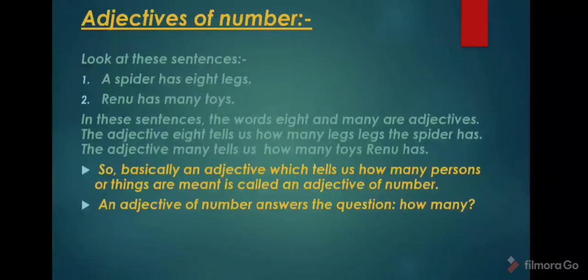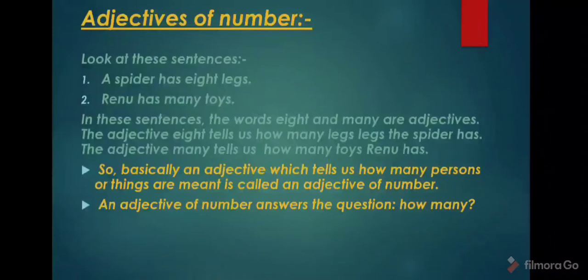Look at these sentences. A spider has 8 legs. Renu has many toys. In these sentences, the words 8 and many are adjectives. The adjective 8 tells us how many legs the spider has. The adjective many tells us how many toys Renu has. That shows a number.